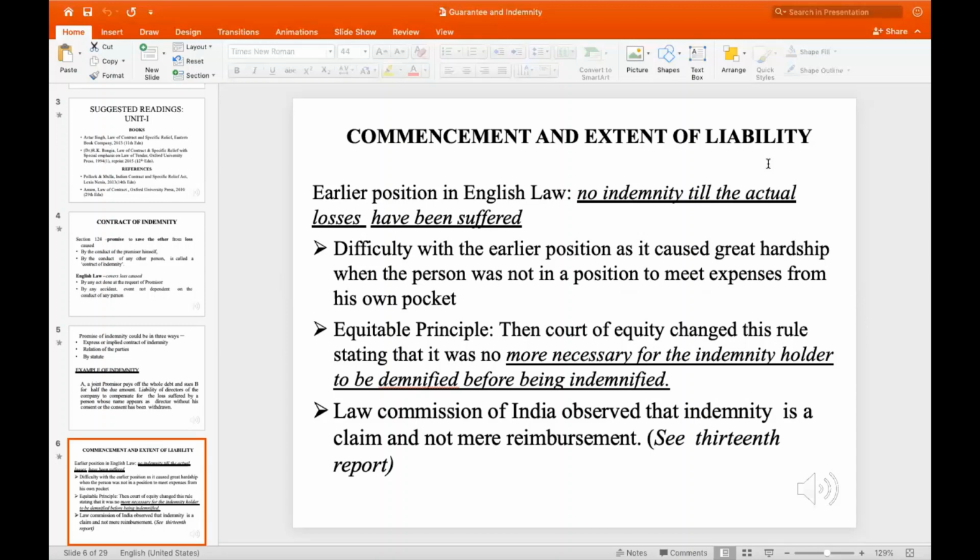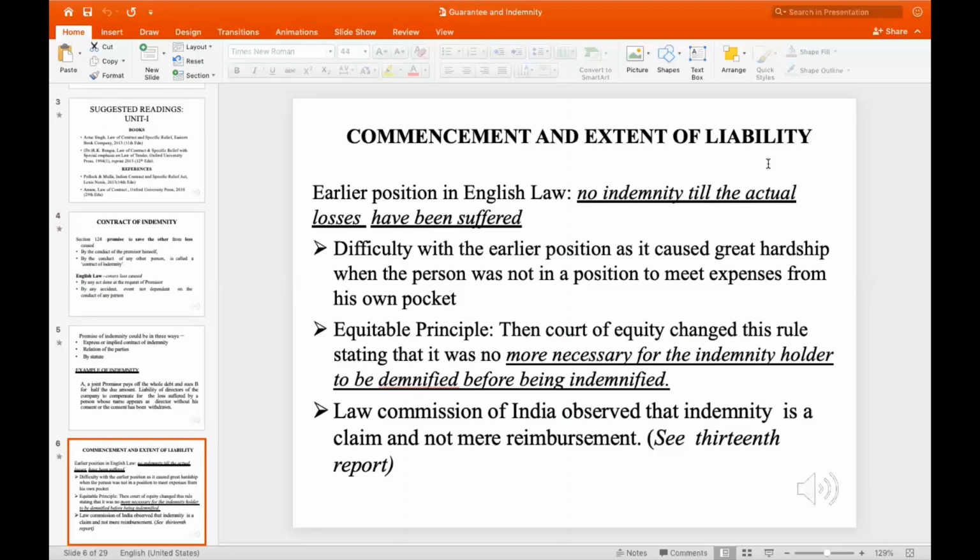What does this mean? If there have been no losses caused and no payment made yet, but there is a possibility that it might happen, then it is the responsibility of the person who has promised to pay off the person who is apparently supposed to be suffering.